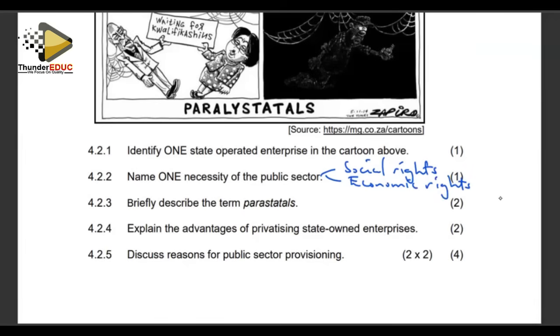And also, the basic human rights. It is the duty of the public sector to address those things.